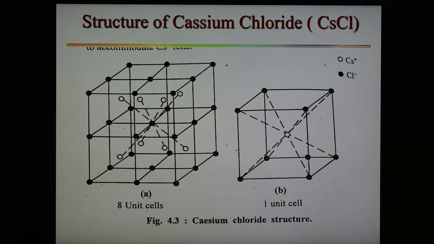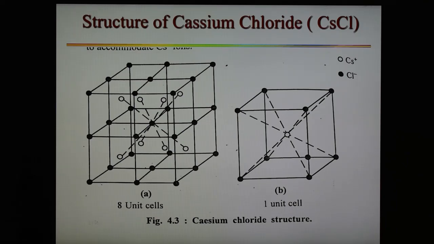Another important feature is that for exact fitting of the cesium ion in the cubic void, the ratio of the radius of cesium to the radius of chloride should be equal to 0.732. Actually the ratio is slightly higher, 0.93. Therefore the packing of chloride ions opens up slightly to accommodate the cesium ion. And one more important point is that the unit cell of cesium chloride has 1 cesium ion and 1 chloride ion, as calculated below.